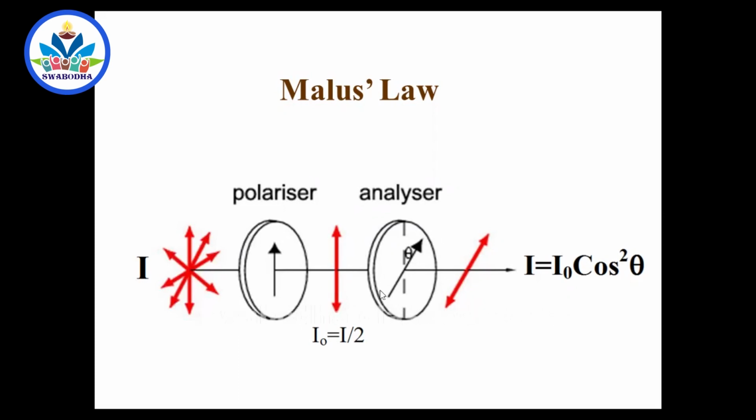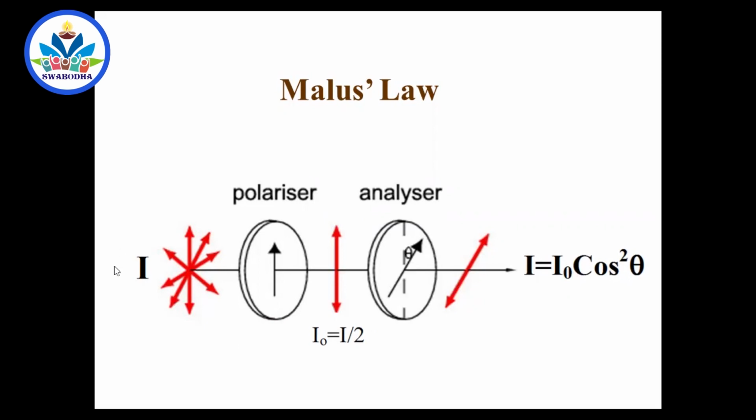Now you have an analyzer whose pass axis is making an angle theta with the pass axis of this. If you bring the pass axis of this like this here, its pass axis is making an angle theta. What is the intensity of light coming out of this? Only components of this will pass through, right? All the electric fields cannot pass through now because they are not parallel to its main vector.